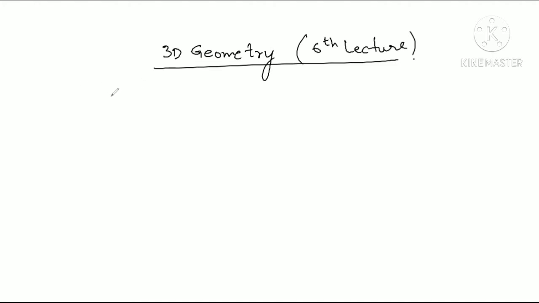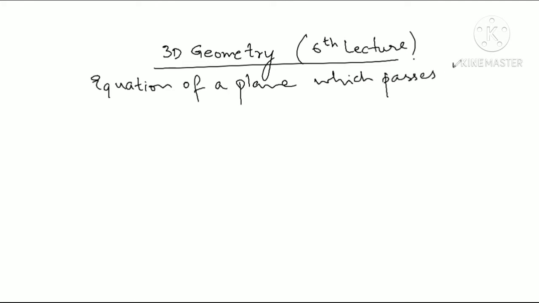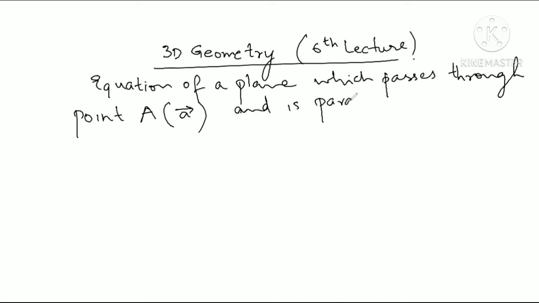First of all, I'll be taking a concept in which we need to find the equation of a plane which passes through point A, whose position vector is small a, and is parallel to vectors B and C. So we need to find the equation of a plane which passes through point A and is parallel to vectors B and C.